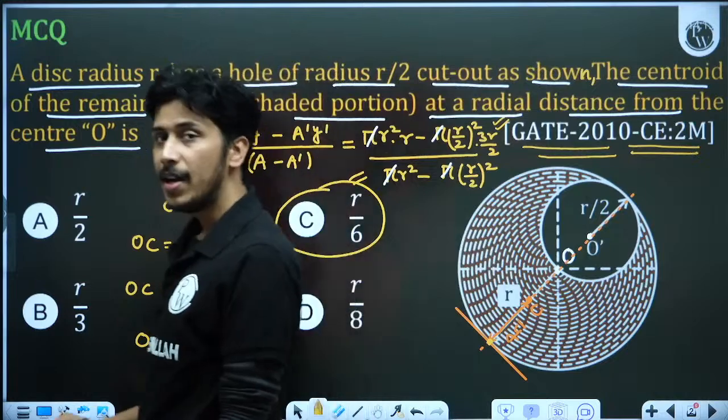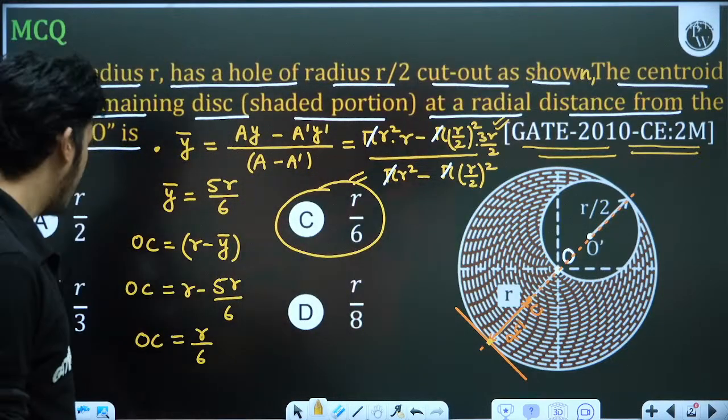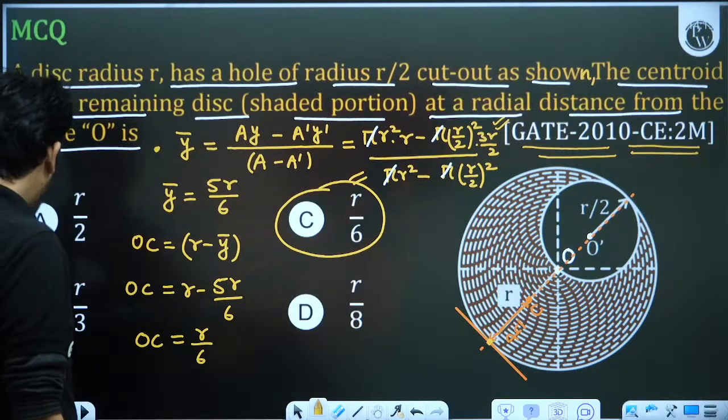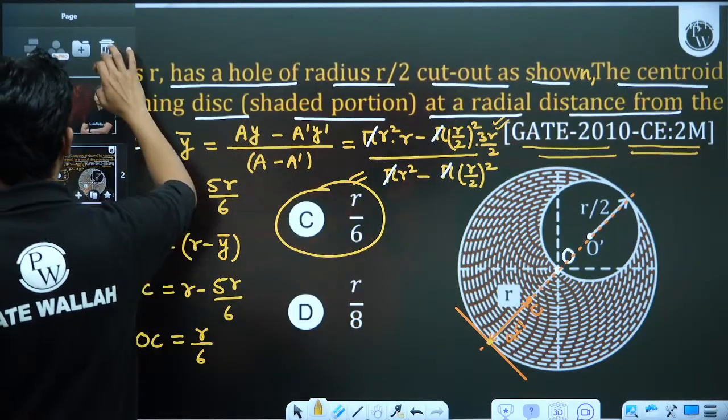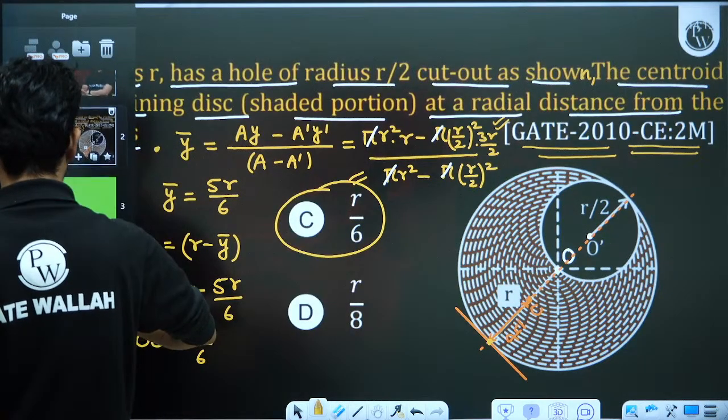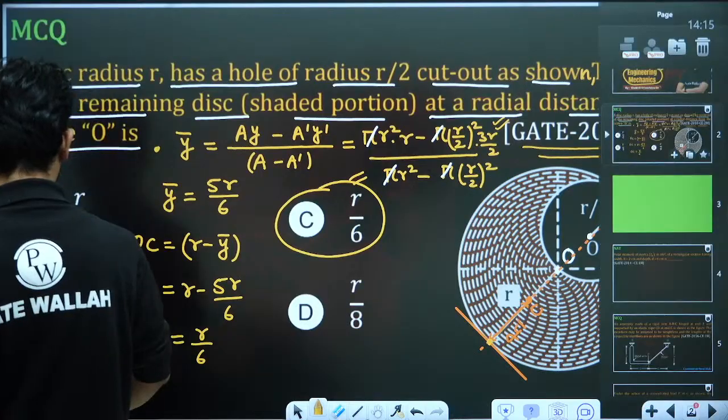Now let's do this question in a very simple way, applying a simple formula. Let me add one slide here.